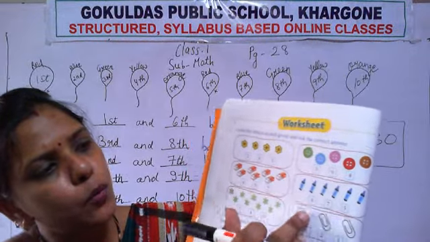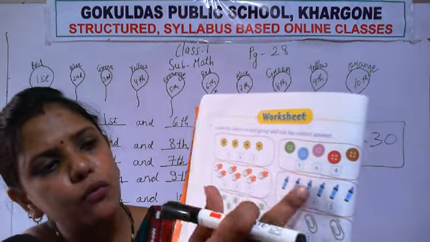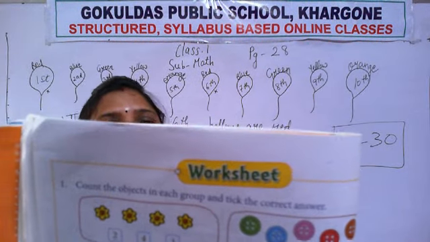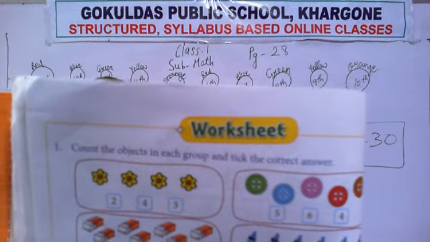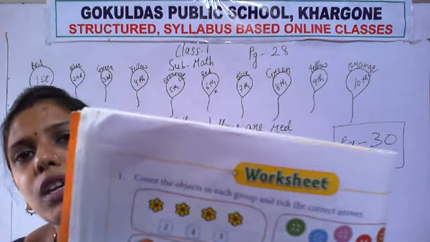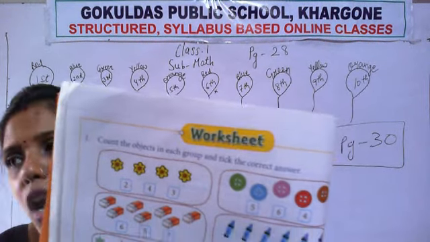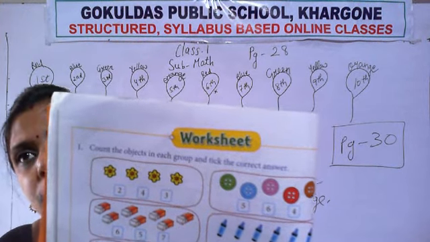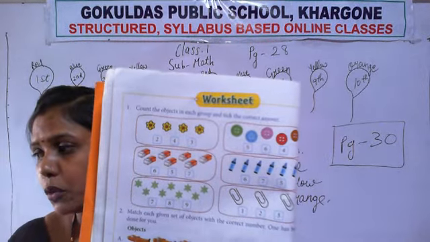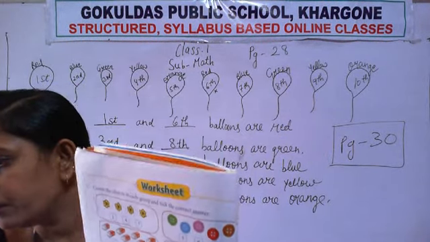How many groups are there? 1, 2, 3, 4, 5 and 6. 6 groups are there and the 6 groups are having different pictures. So you have to count these groups, and what you have to write? You have to write the numbers.